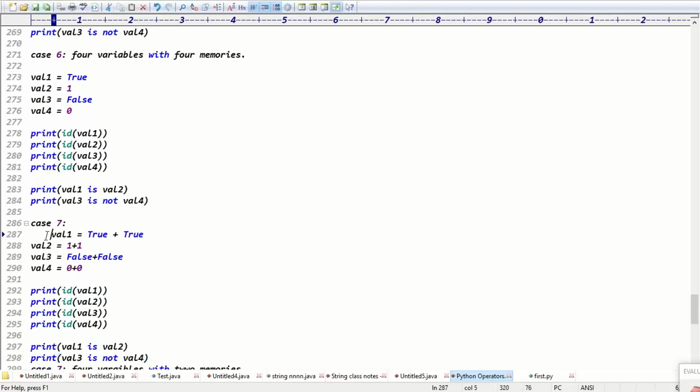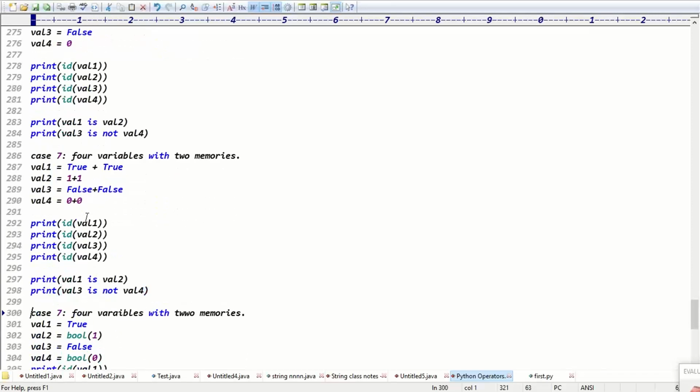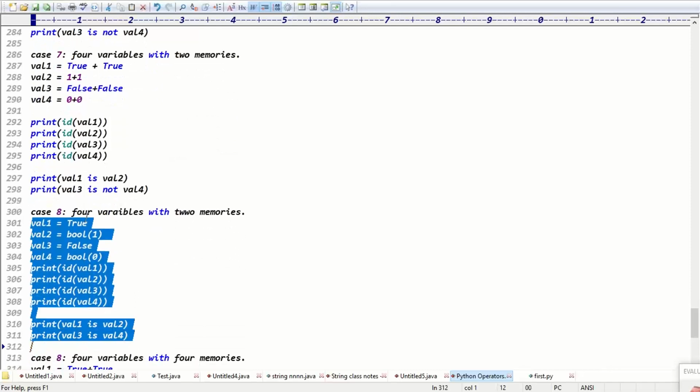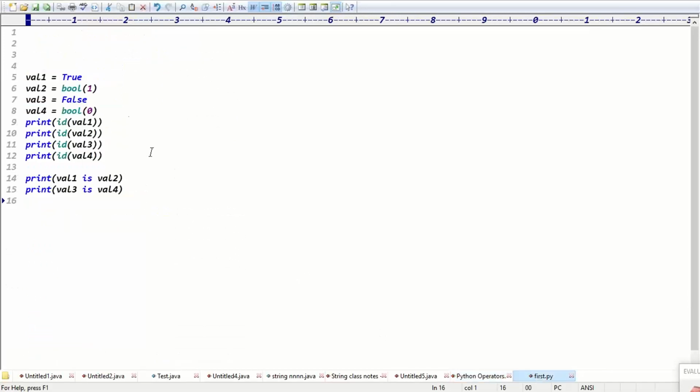Case 7 will be here. How many variables, guys? 4 variables with how many memories? 2 memories, guys. That's it. And one more case, I think the last case, case number 8. We go for case 8 here. I'm converting one into the Boolean format here. Now we try to see this example once, guys.